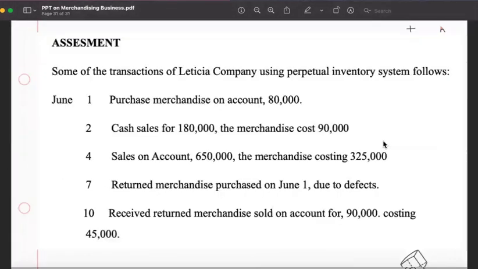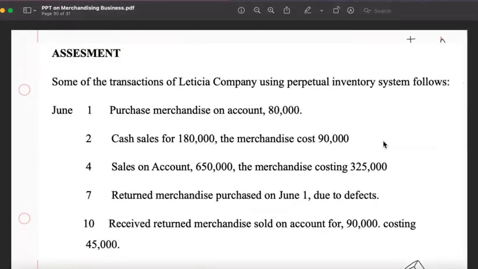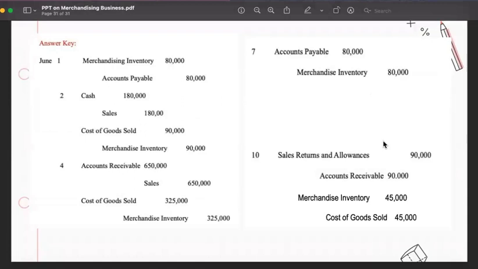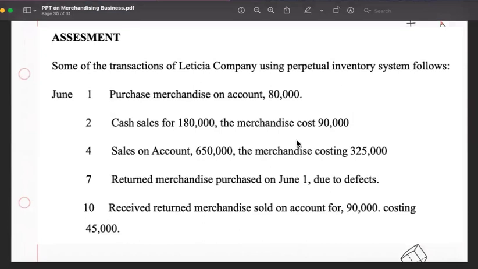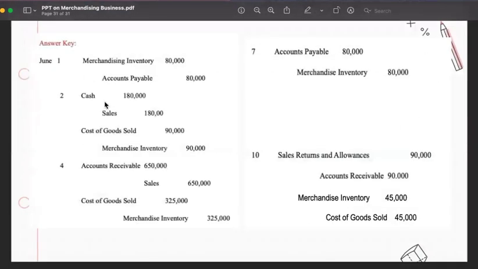On June 1, purchase merchandise on account 80,000. We debit merchandise inventory 80,000 and credit accounts payable to recognize our liability, which is 80,000. Simple. On June 2, cash sales for 180,000. The merchandise costs 90,000. We are the seller, so we debit cash and credit sales 180,000. We update our inventory: debit cost of goods sold and credit merchandise inventory.